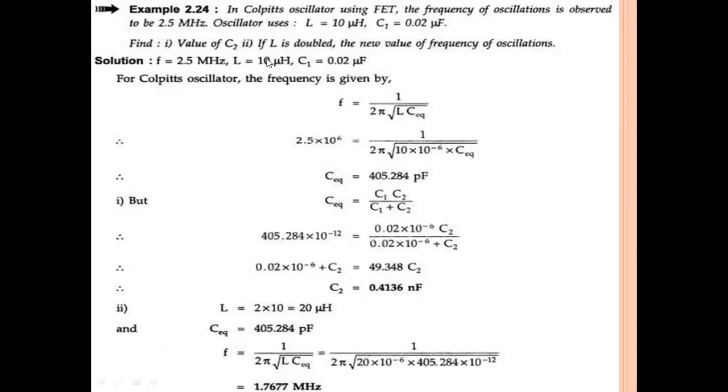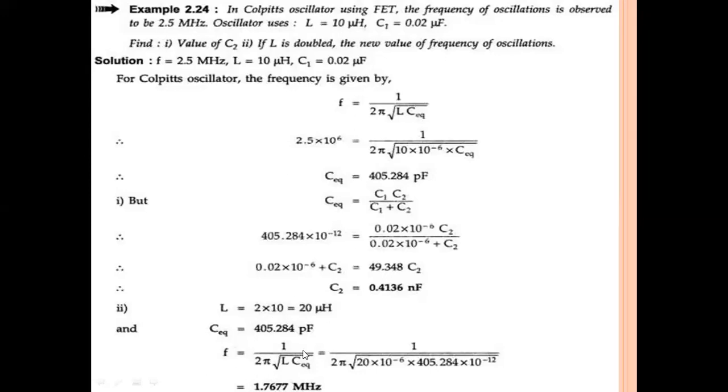And what is the second bit? The second bit is, if L is doubled, L is the inductor. If the L value is doubled, then what is the frequency? So what is the initial L value? The initial L value is 10 microhenry. If it is doubled, it becomes 2 into 10, that is 20 microhenry. L equal to 2 into 10, that is 20 microhenry, and C equivalent is the same, and we find the new frequency.